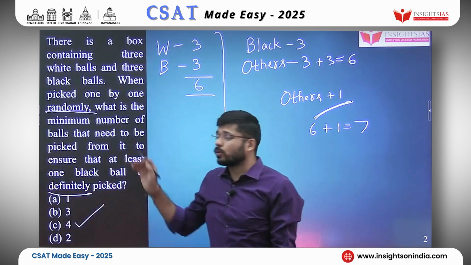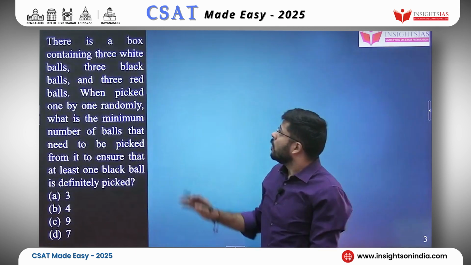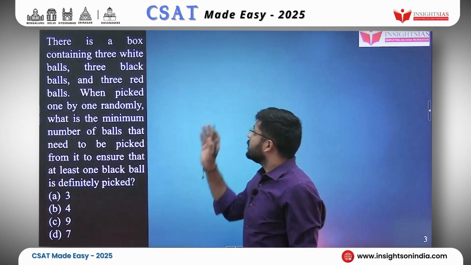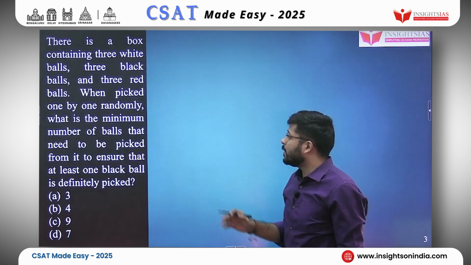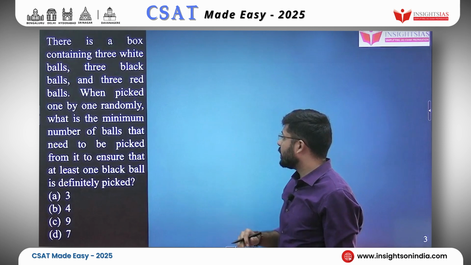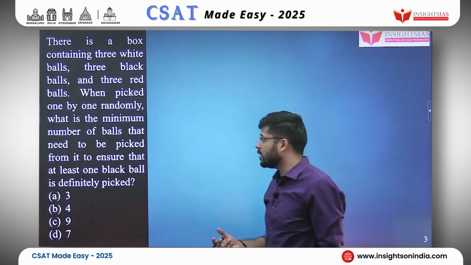Okay. Let's look at the next question. There is a box containing 3 white balls, 3 black balls and 3 red balls. When picked one by one randomly, what is the minimum number of balls that need to be picked from it to ensure that at least one black ball is definitely picked?